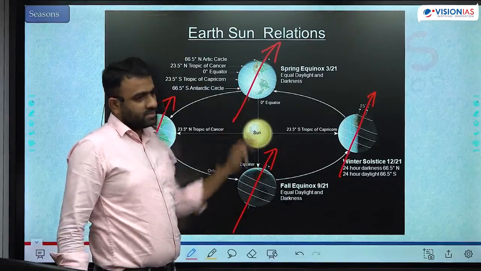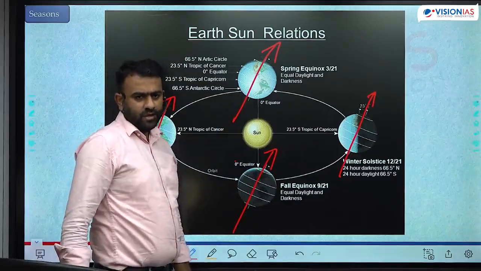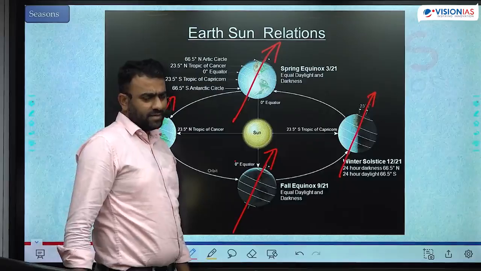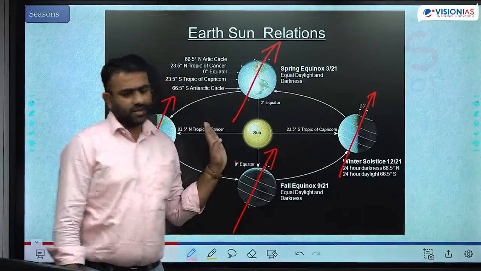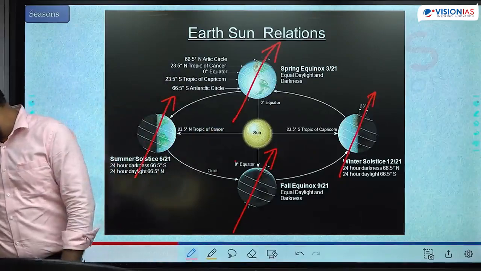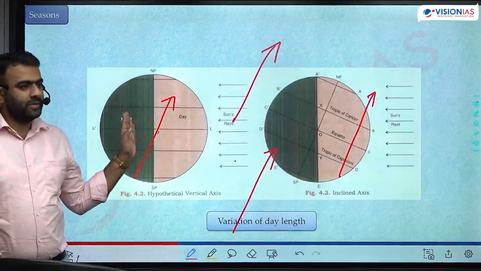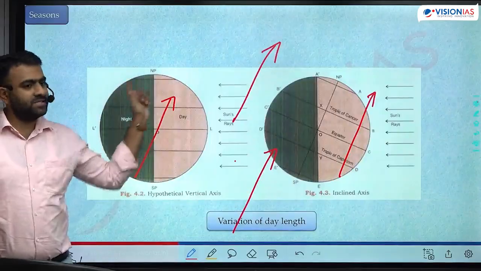Fine. That is equinox here, equinox here. How is it possible? How can we have equal length of day and night in every latitude? For that, I showed you that there was no tilt. When there was no tilt, only then was there equal length of day and night, right? So remember this: when there was no tilt, everywhere the length of the day is equal to the length of the night.